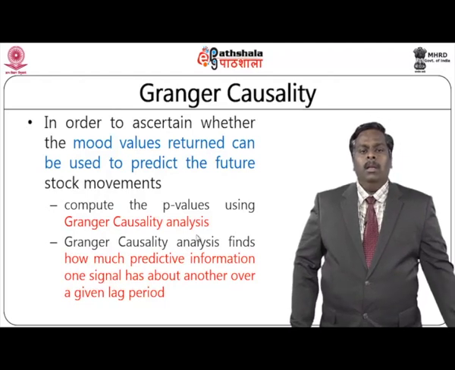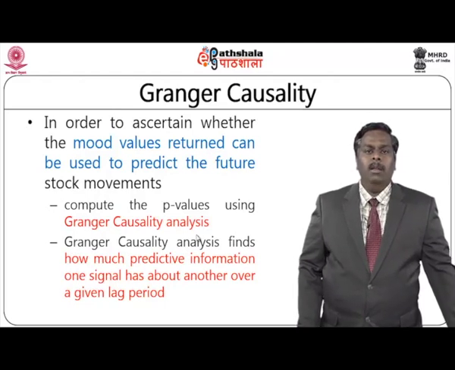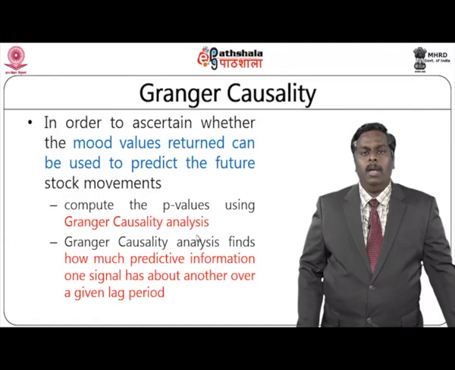Then they have made use of a statistical methodology for the purpose of ascertaining whether the moods that were identified are really correct or not. So, the mood values returned by their methodology need to be used for predicting the future stock movement.